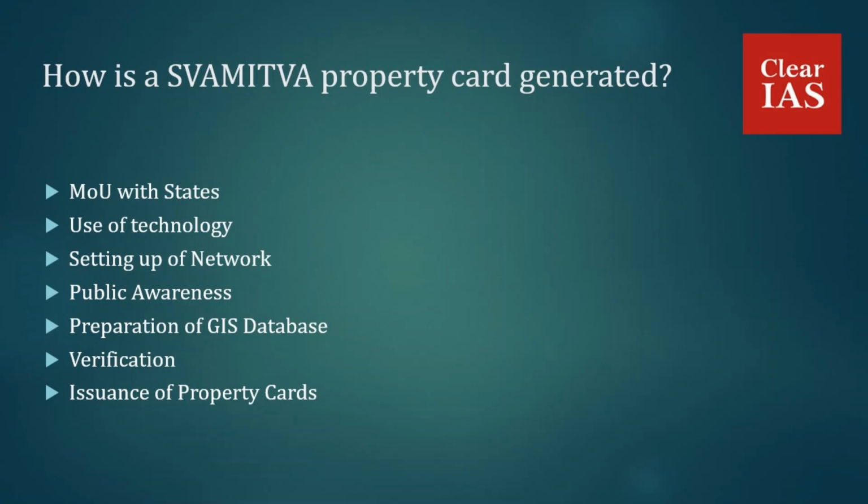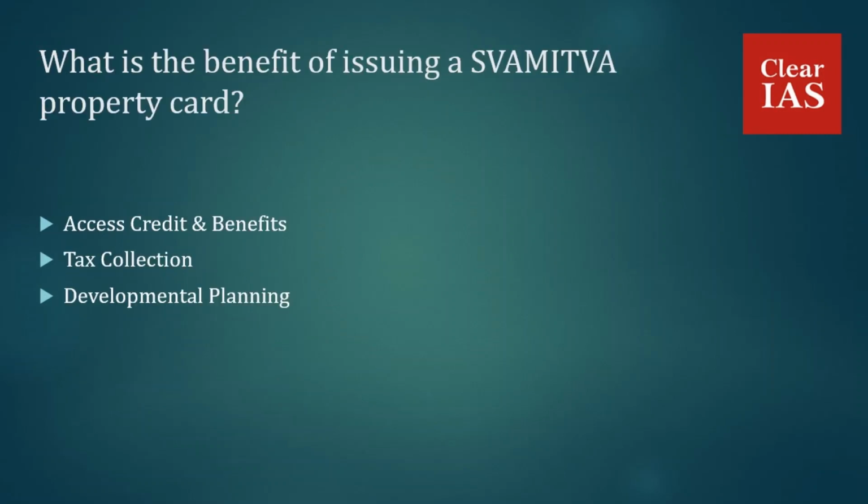Now we will see what the benefits of issuing a Swamita property card are. The main benefit is that it will improve access to credit and other benefits. This will enable rural households to use their property as a financial asset for taking loans and other financial benefits.